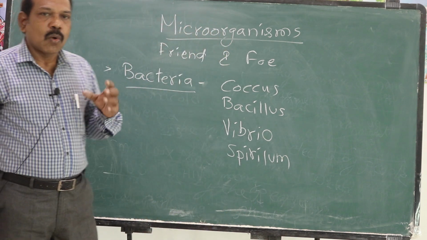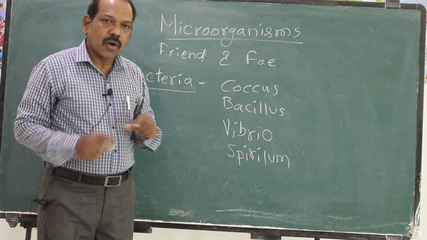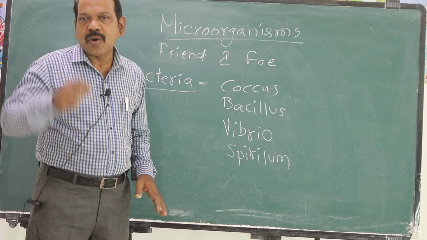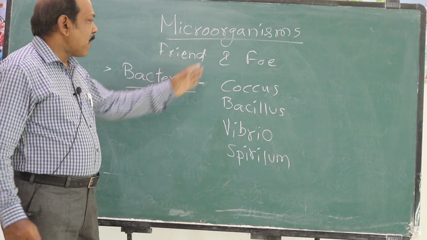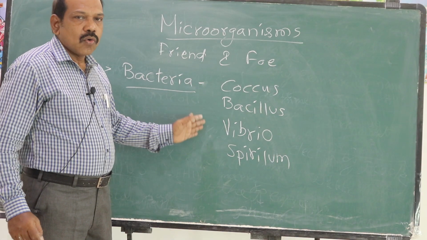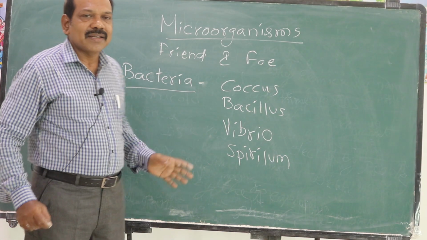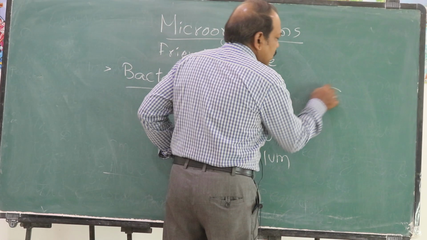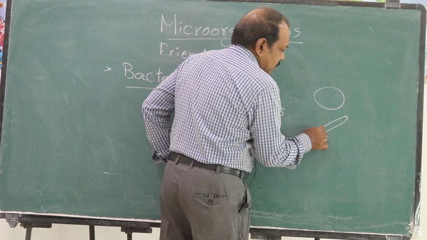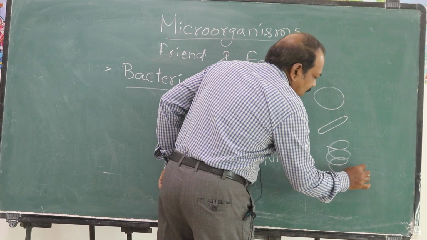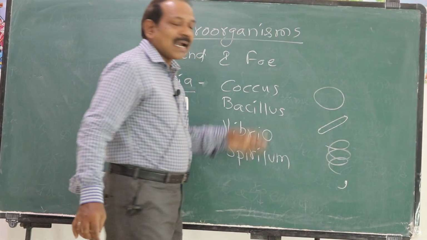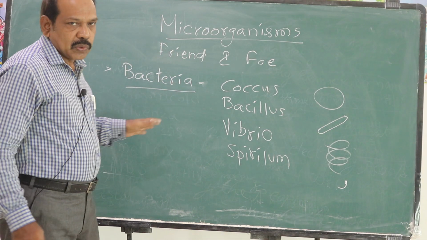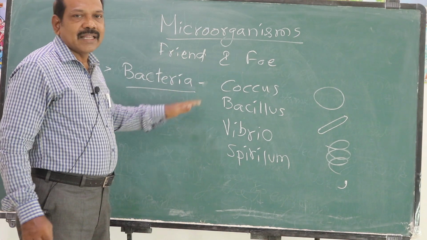Some of them are round in shape, some of them are rod shaped, some are like spring, spirillum, some are like comma. Based on their shape, bacteria are classified into 4 types. Some are round, some are rod like, some are spring like, and some are comma shaped. These are all different shapes of bacteria. Based on their shape, bacteria are classified for the sake of understanding them, studying them easily.